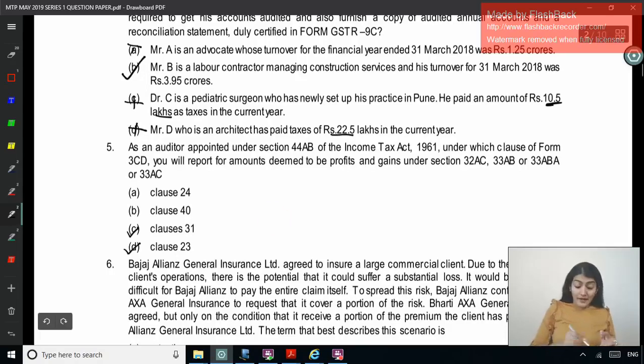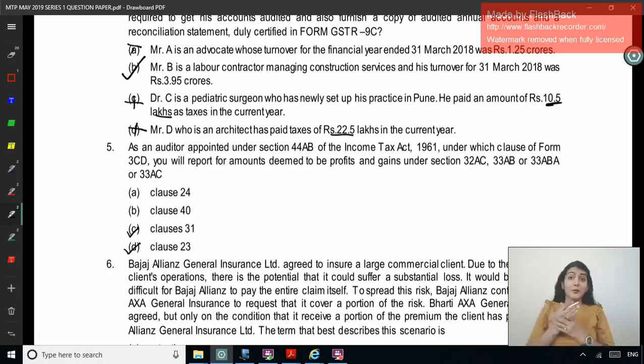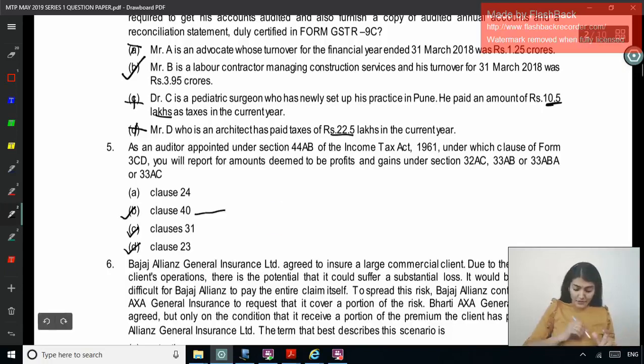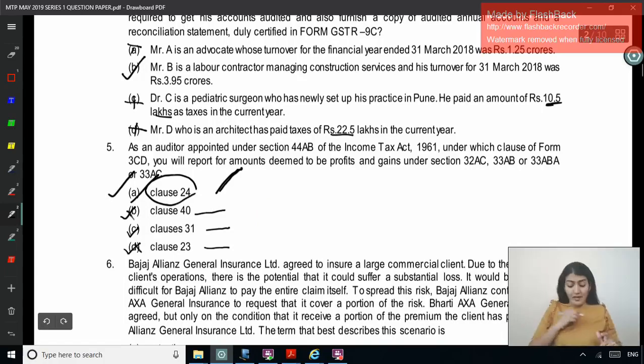Clause 31 is regarding the loan accepted or repaid of more than 20,000 other than by account payee cheque or draft, or single event or occasion more than 2 lakh payment or received other than by account payee cheque or draft. Clause 40 is regarding the accounting ratios in Form 3CD. So this is accounting ratios, this is loan accepted or repaid, this is payments to related party. So obviously what is the correct answer? Clause 24. Clause 24, A is the correct answer. These three, no. Next one.